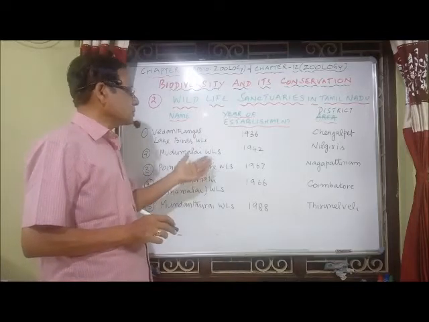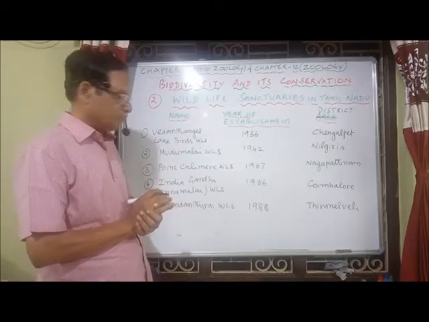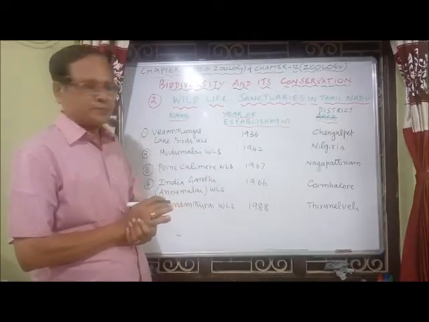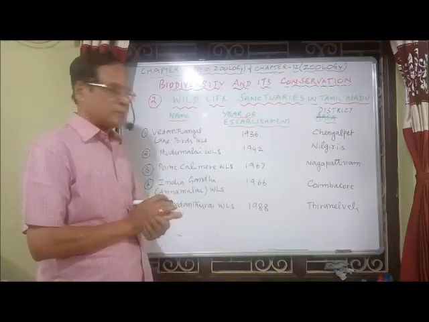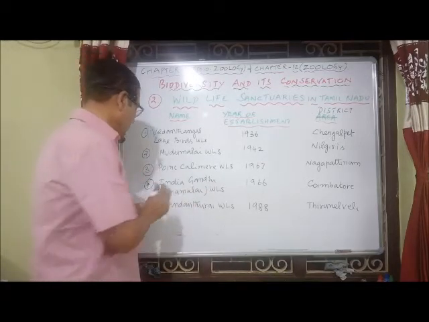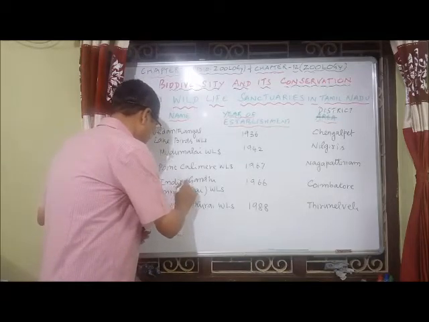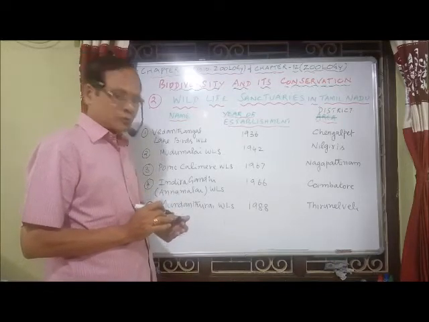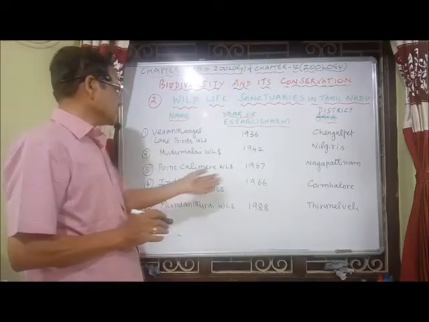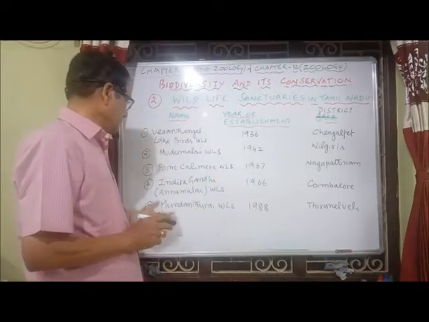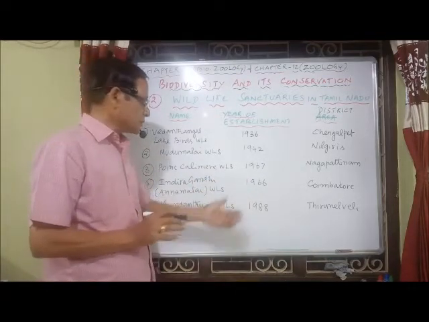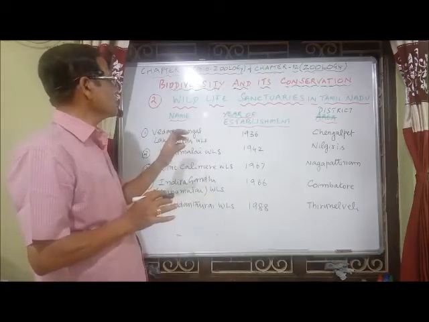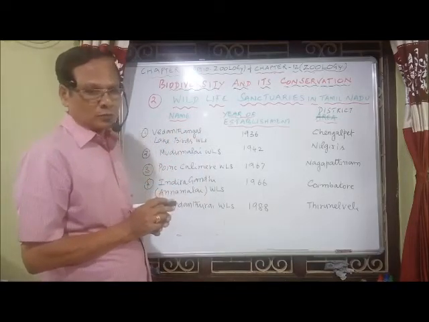Point Calimere Wildlife Sanctuary, where a large number of birds arrive, established in 1967 in Nagapattinam, now called Vedaranyam. Then Indira Gandhi Wildlife Sanctuary, normally called Annamalai, in Coimbatore near Pollachi, established in 1966. Then Mundanthurai Wildlife Sanctuary, established in 1988, located in Tirunelveli district. These are some of the wildlife sanctuaries in Tamil Nadu as per the book.